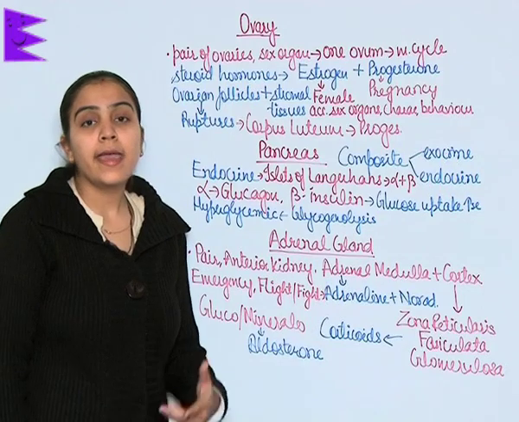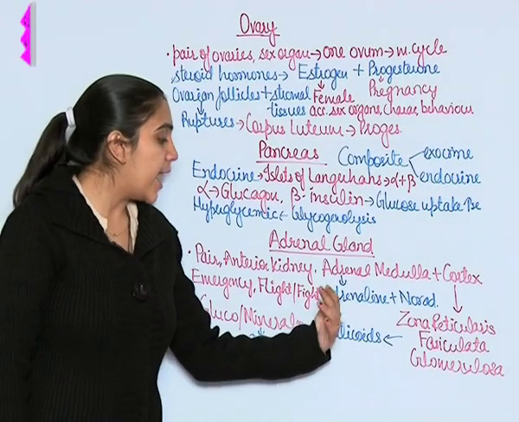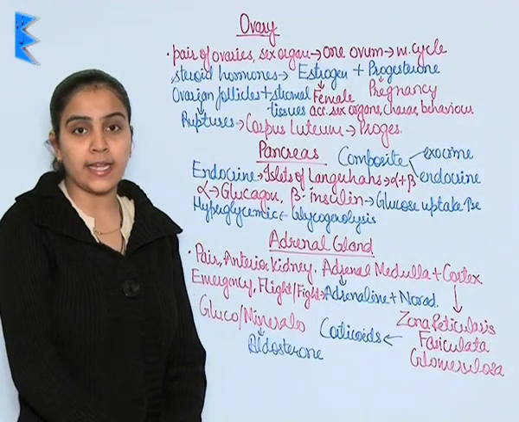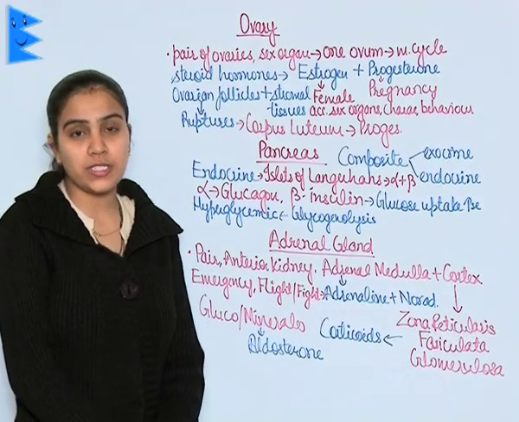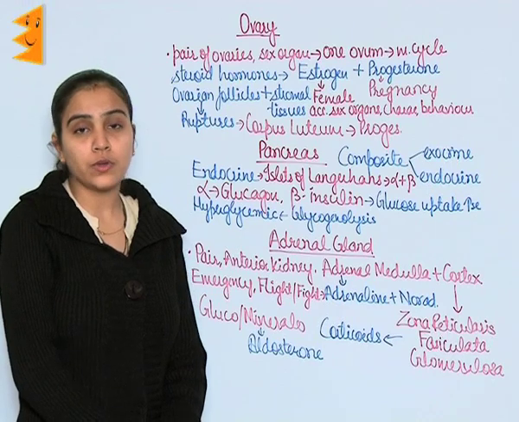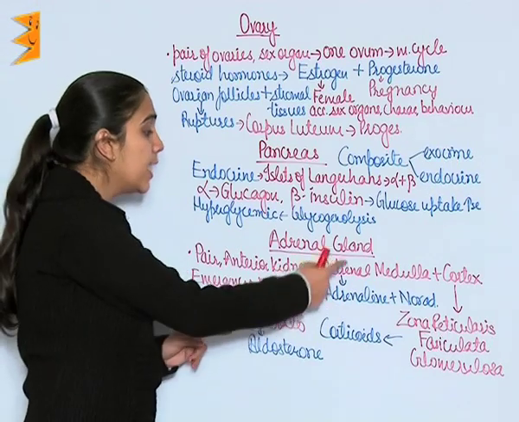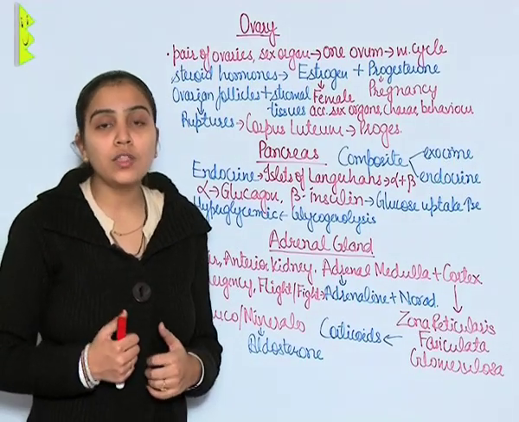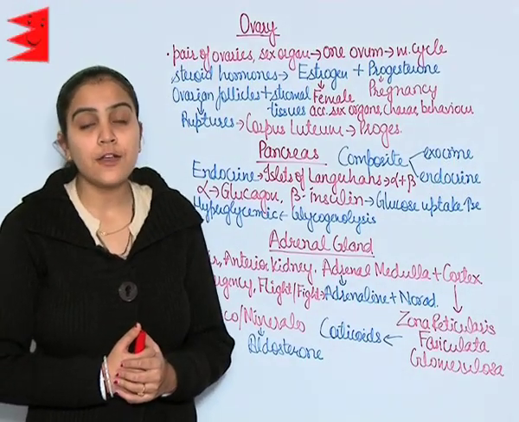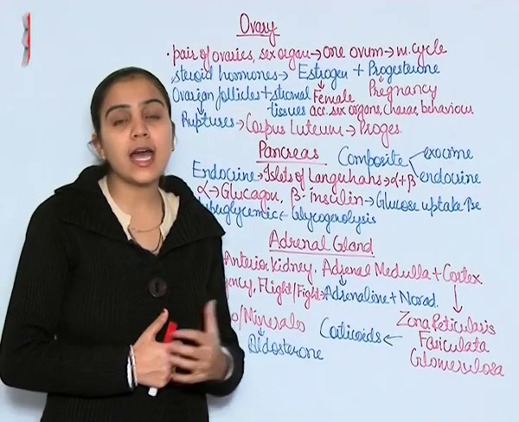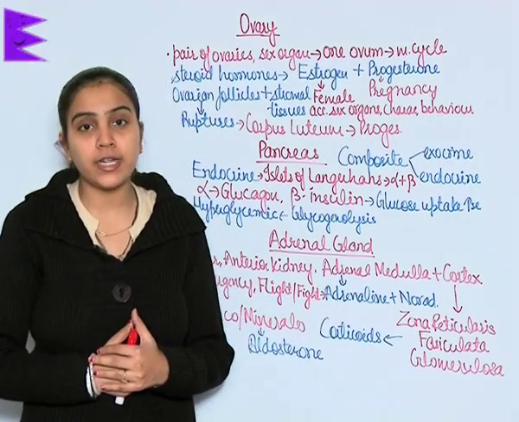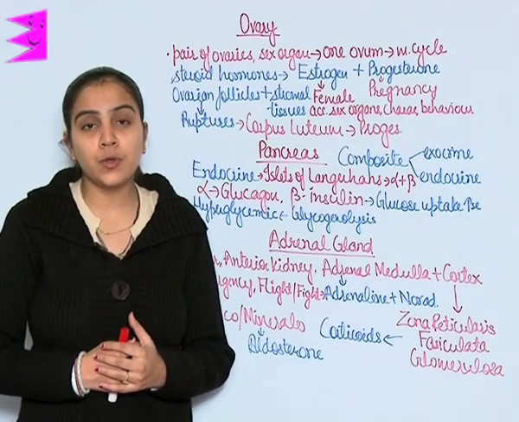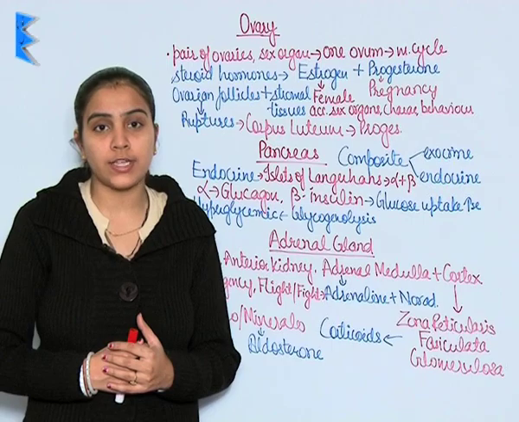The medulla secretes two hormones, adrenaline and noradrenaline. These are also known as catecholamines as they are responsible in breakdown of glucose and fat. These two hormones, adrenaline and noradrenaline, are the hormones of fear, flight and fight. These are secreted in emergency conditions and they lead to increased heart rate, pupil dilation and increased contraction of heart.